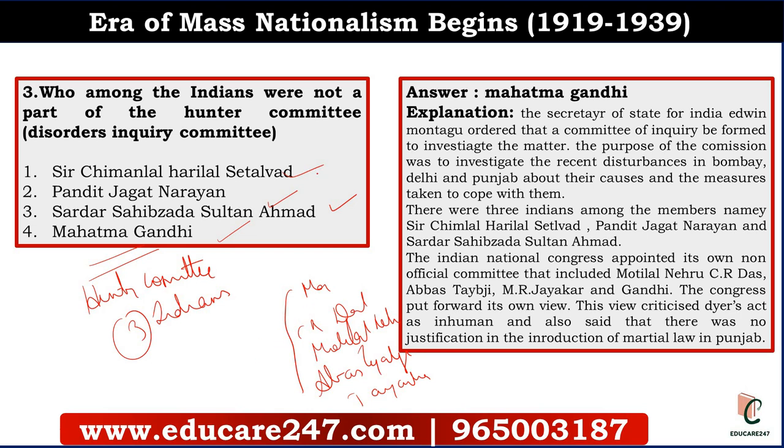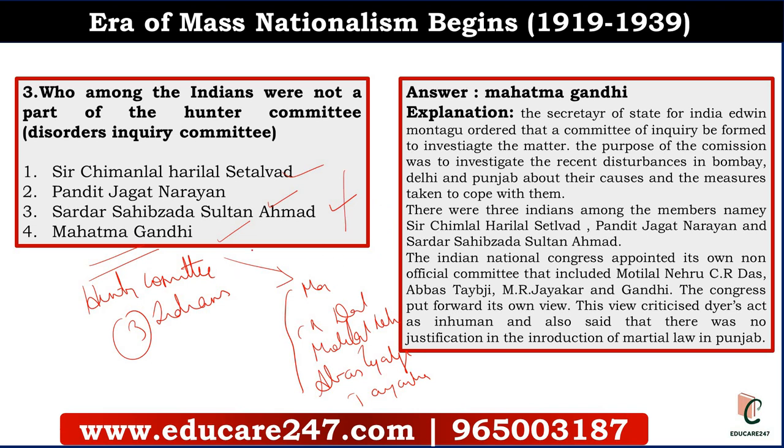The Hunter Committee included these 3 Indians. So you got to know which member was in which committee. UPSC can ask and has asked such questions. To look into the wrongs, this committee was set up, which was known as the Hunter Committee. And if they say that there were no Indians included in the Hunter Committee, it is wrong, because there were 3 Indians.